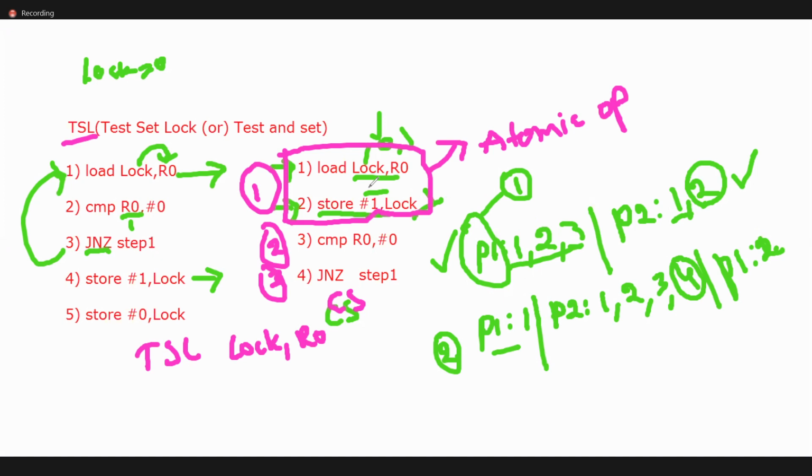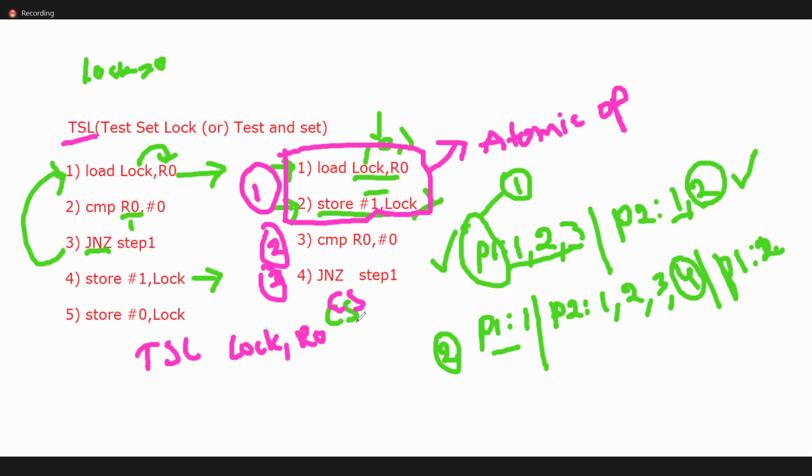Then we can avoid multiple processes entering into the critical section. That is not possible by using TSL, test set lock. First test the condition and then set the value like that. So this is the first point, 2, 3.